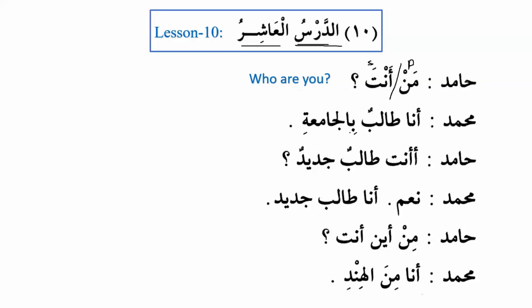Muhammadun says, Ana talibun bil jamiati. So here is your preposition ba. The first use of ba we are learning over here is that it is used for place. For example, we say, Ana talibun bil jamiati. So ana will be subject and talibun will be predicate and bil jamiati is jar majroor. I am a student at the university. So when we talk about the place, the preposition that we can use is ba, bil jamiati.